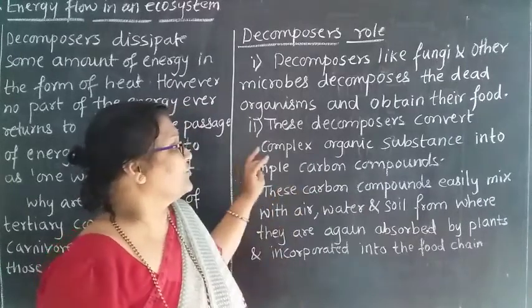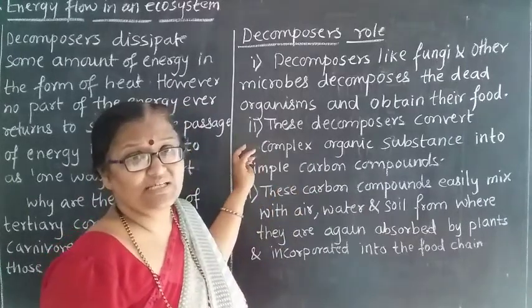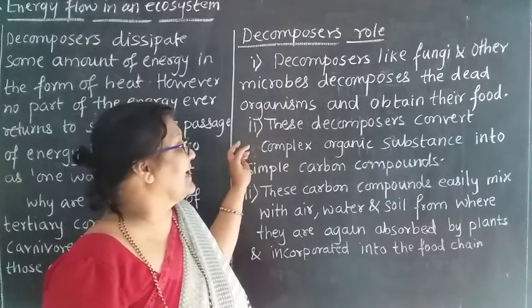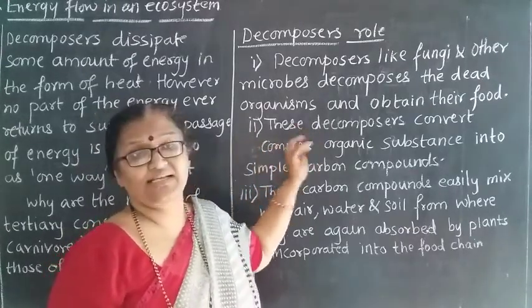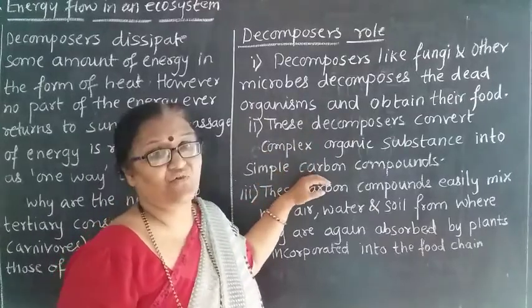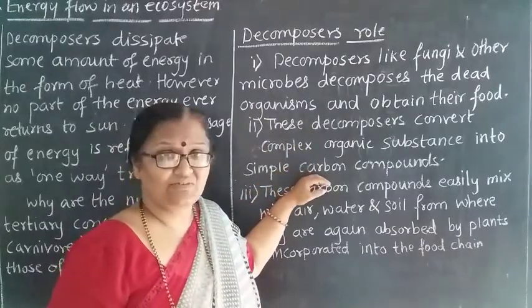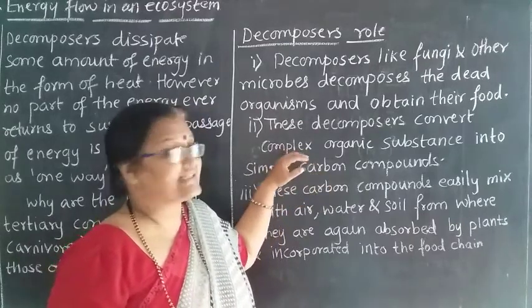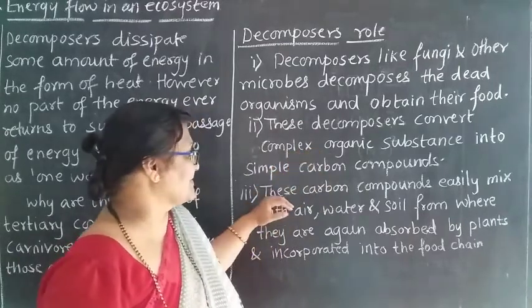Their digestive system is not so proper, so they have to convert the complex organic substances into a simpler form so that they can digest them very easily.